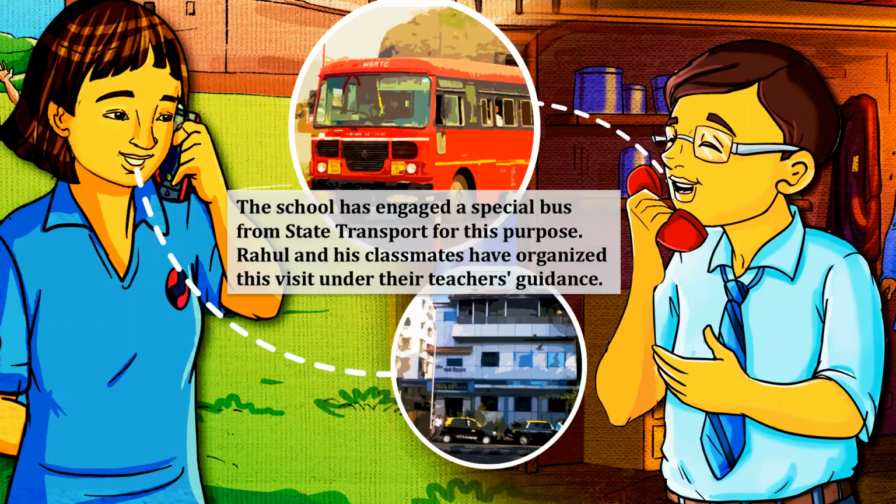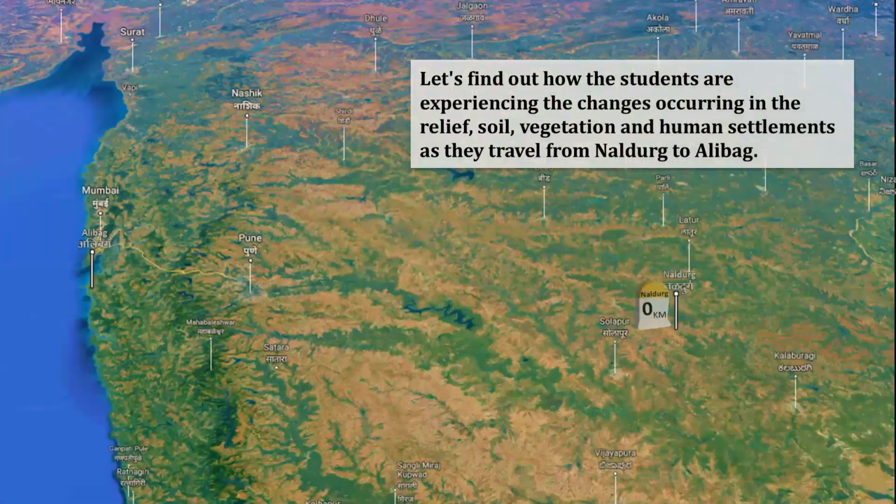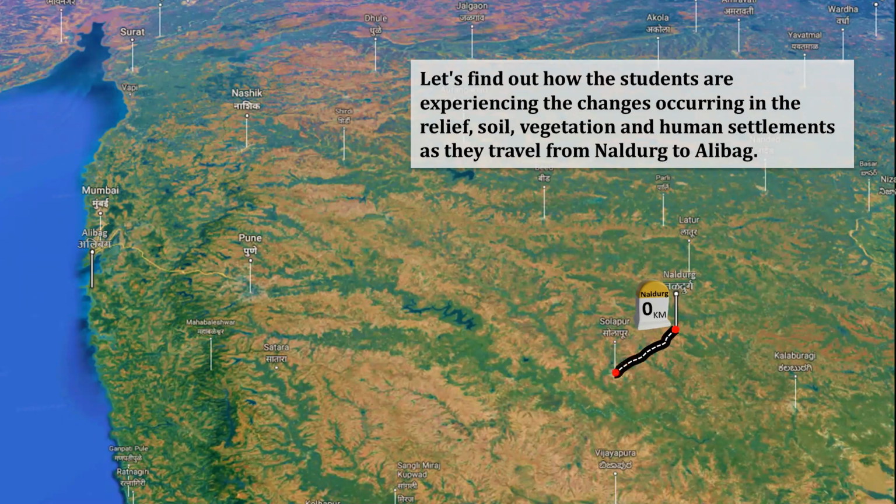So the school has engaged a special bus from state transport for this purpose. Rahul and his classmates have organized this visit under their teacher's guidance. Actually, you can see in this field visit, not only teachers are taking initiative, but students are also taking a lot of initiative. This trip is organized by the students, but under the surveillance and guidance of teachers. So field visit is done in such a manner. Now, let's find out the students are experiencing the changes occurring in the relief, soil, vegetation, and human settlement as they travel from Naldurg to Alibag.